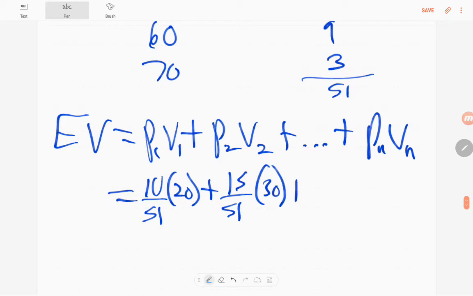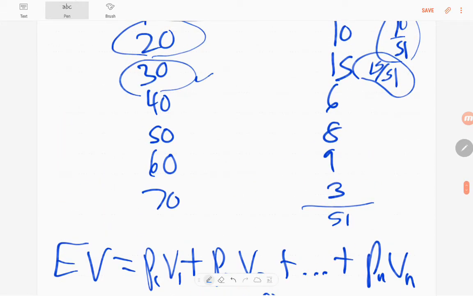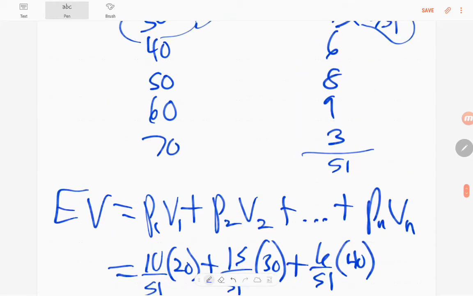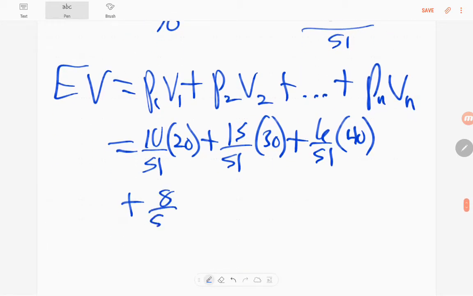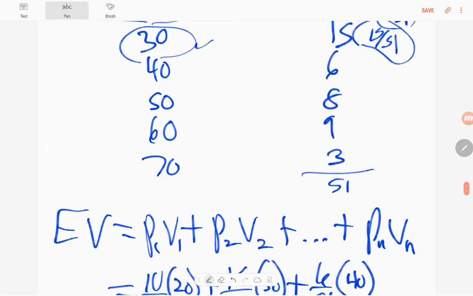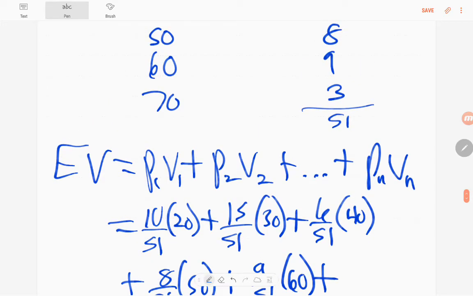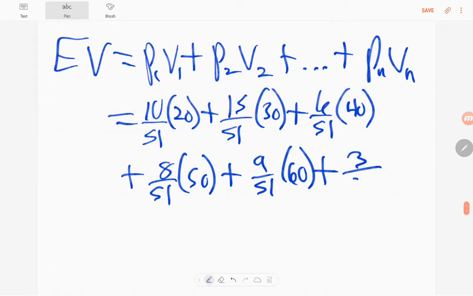And we'll keep going like that. 6 over 51 times 40. 8 over 51 times 50. 9 over 51 times 60. And 3 over 51 times 70. Let's plug all that into a calculator.